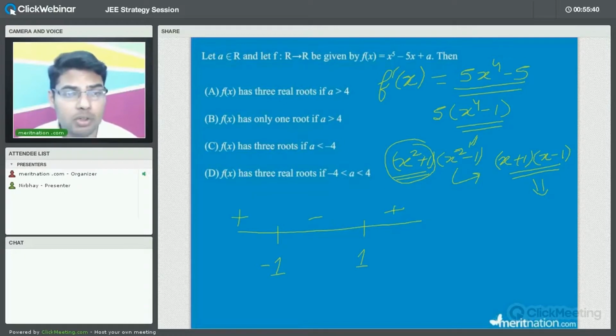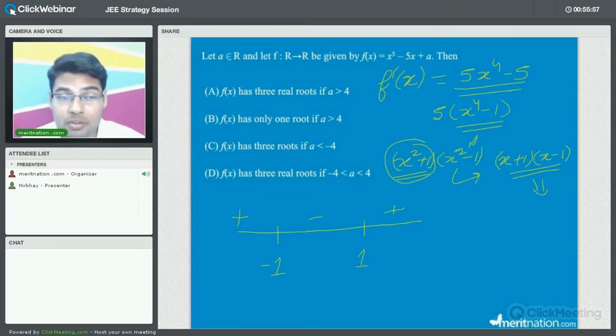Because we do not have to worry about each and every time. We do not have to just put in the values and see whether this is positive, whether this is negative. So this will ultimately consume time. So that is why we need to have the shortcuts. Once you have found out for one of the intervals, then the other signs will be just the alternate. That is, if this is negative, this will be positive, and so on, right?